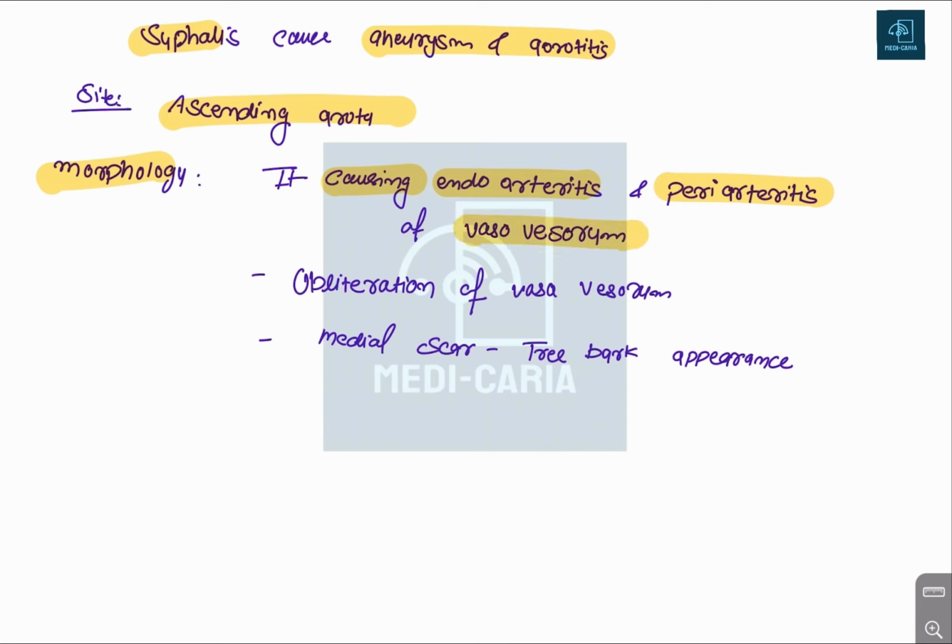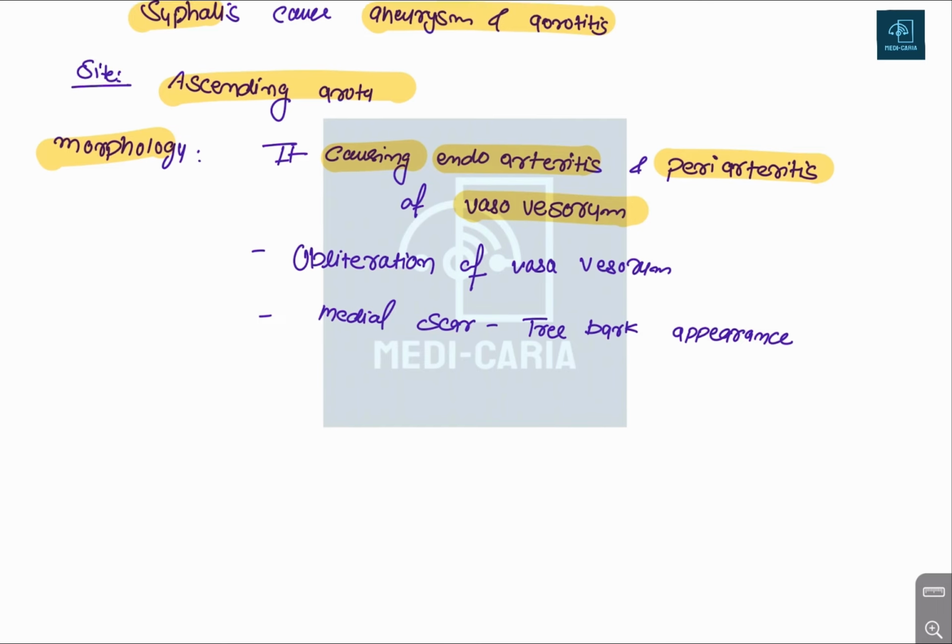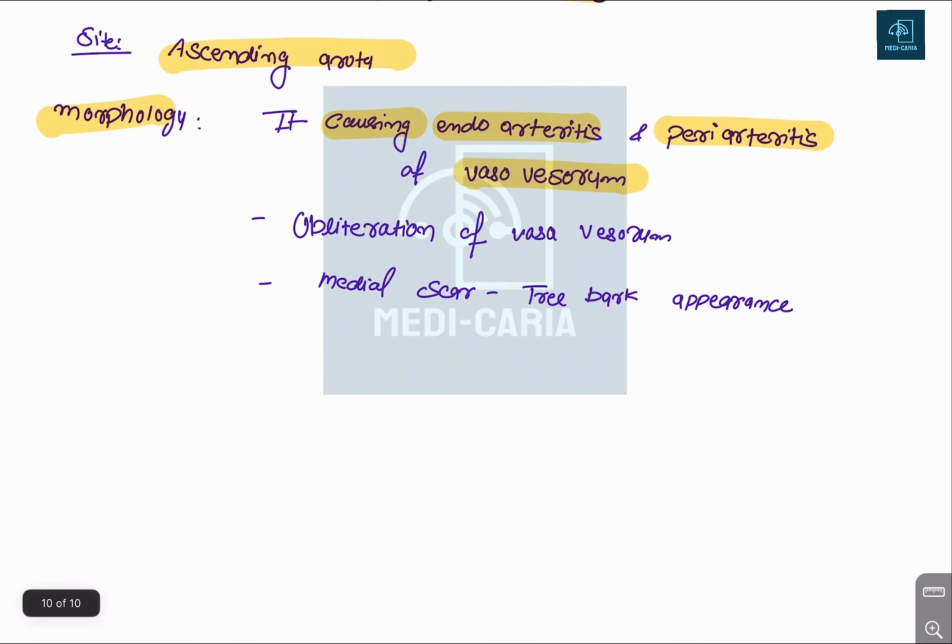The morphology will be that it can cause endoarteritis and periarteritis of the vasa vasorum. What is the vasa vasorum? These are the small blood vessels that supply the vein and artery. Okay, and also supply the heart, the coronary artery also.